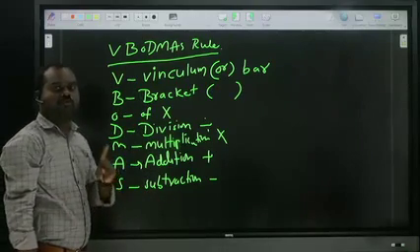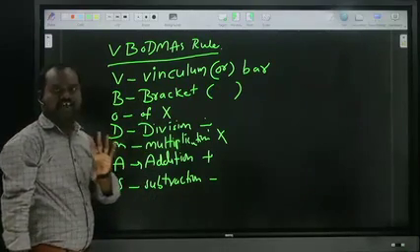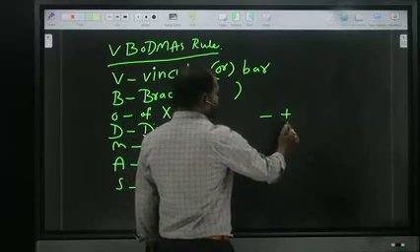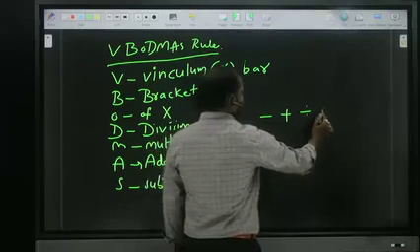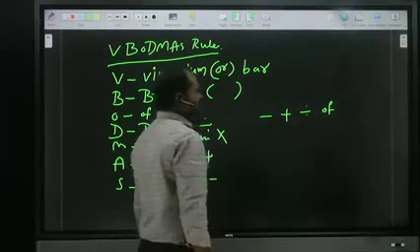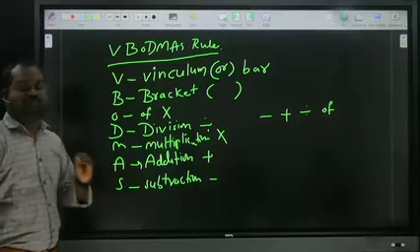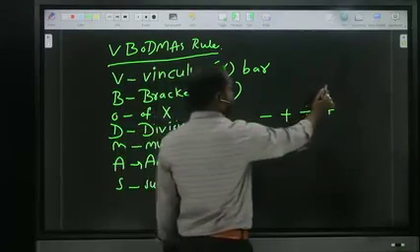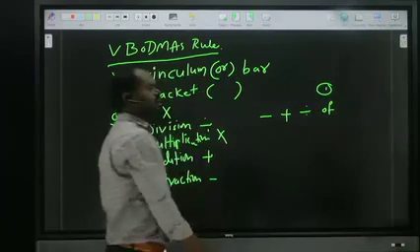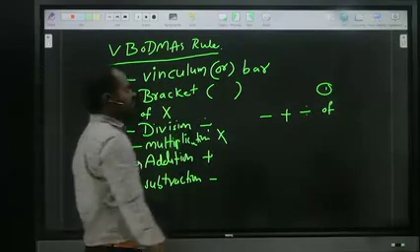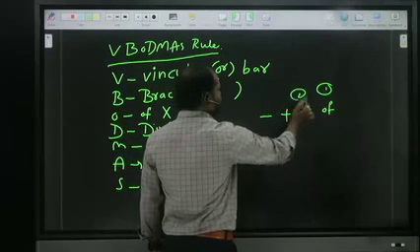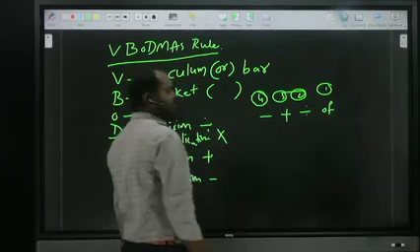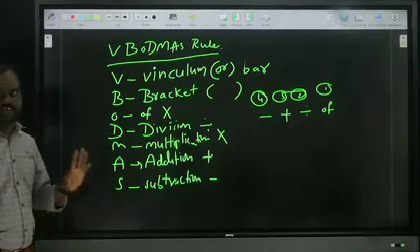I already said the BODMAS rule preference is in this order only. In case our problem has symbols like minus, plus, division, of, as per the BODMAS rule, first preference is for "of", second preference after the completion of "of" is division, next preference is addition, next preference is subtraction. Whatever the symbols are in your question, the preference should always be in this order only.